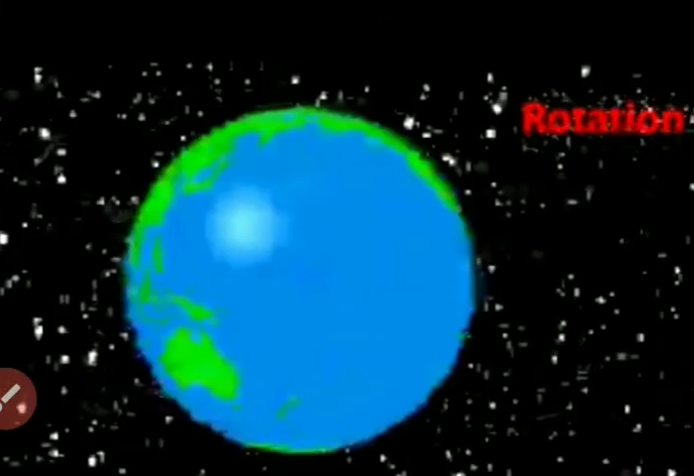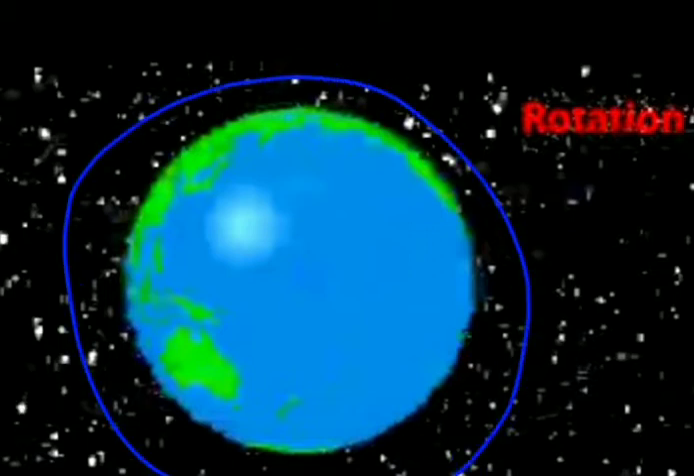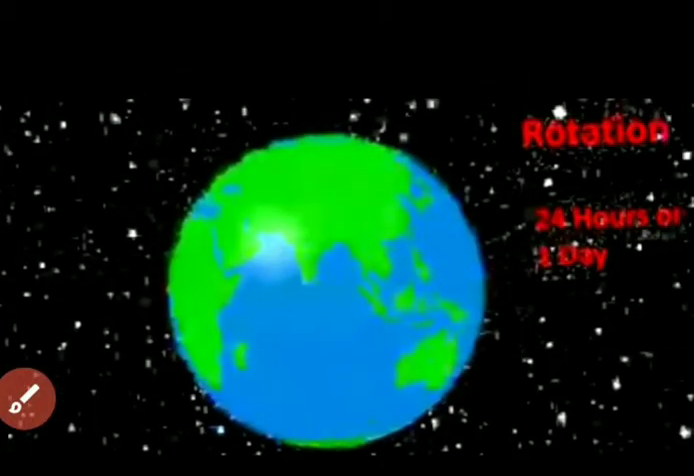The earth makes two movements. First one is rotation. What is rotation? The spinning of the earth around itself is called rotation, and one rotation completes in 24 hours, or in one day.